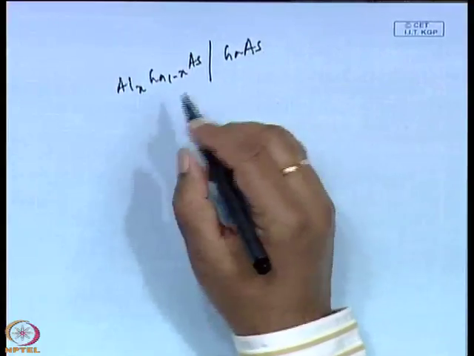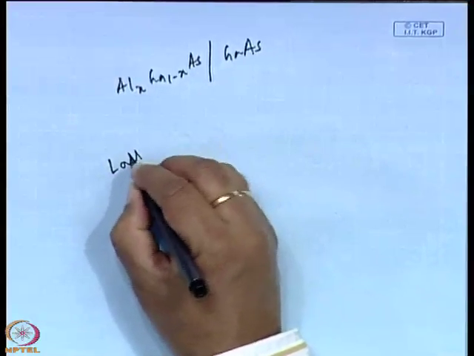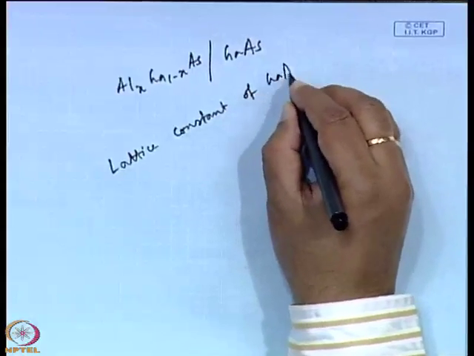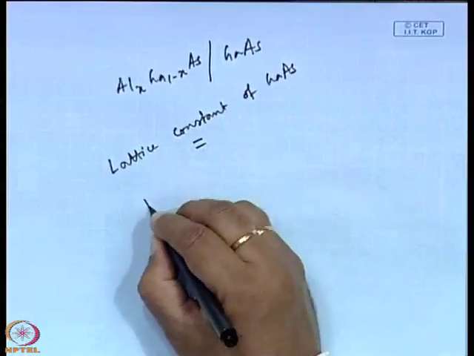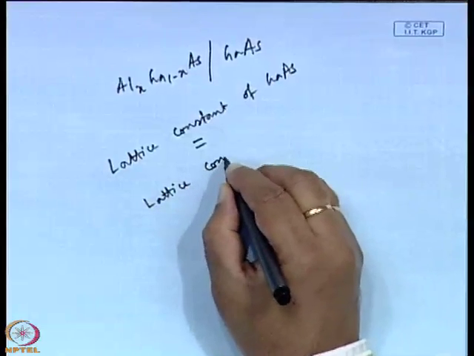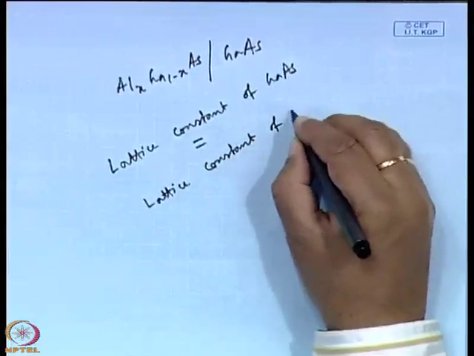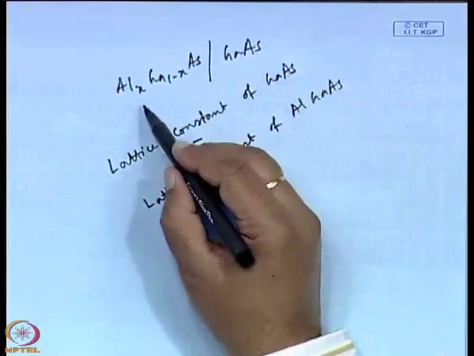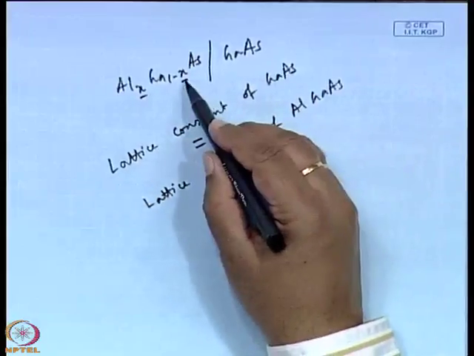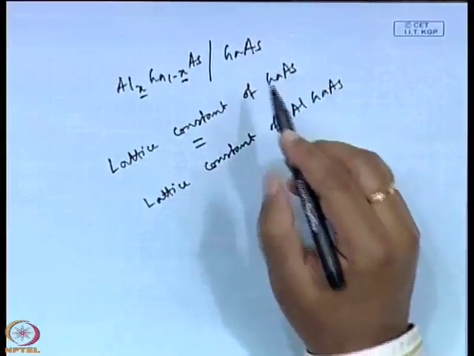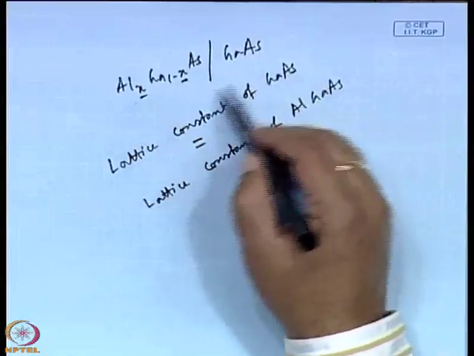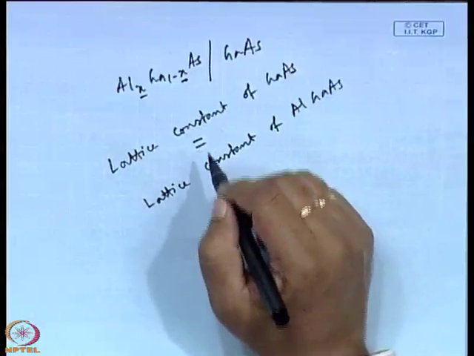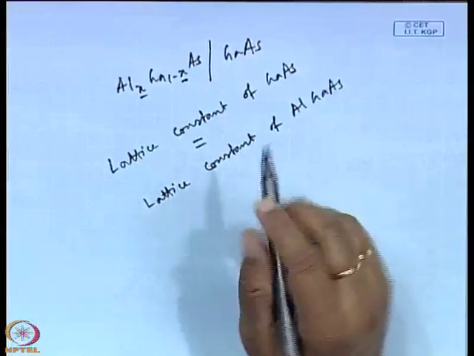Why? Because the lattice constant of gallium arsenide is equal to the lattice constant of aluminum gallium arsenide. So, that is a very important consideration: whatever be the value of x, it is lattice matched to gallium arsenide, and this GaAs-AlGaAs system is used for making the first generation sources for fiber optic communication in the 800 nanometer region.